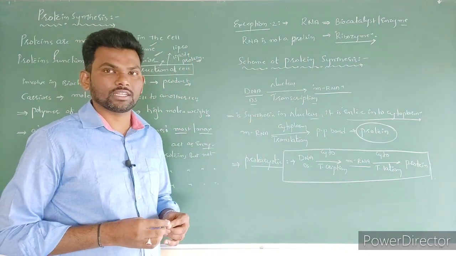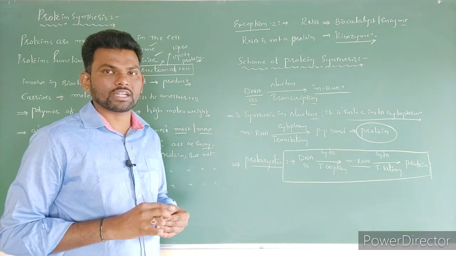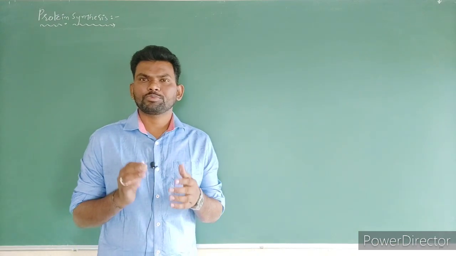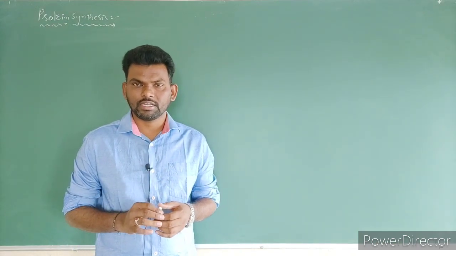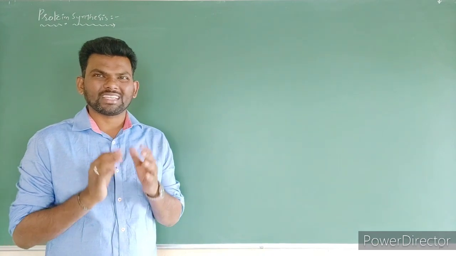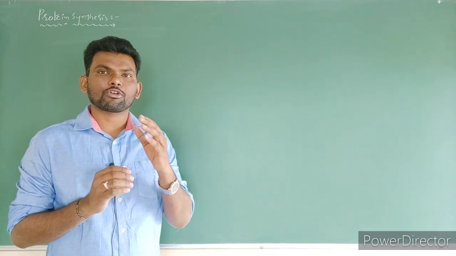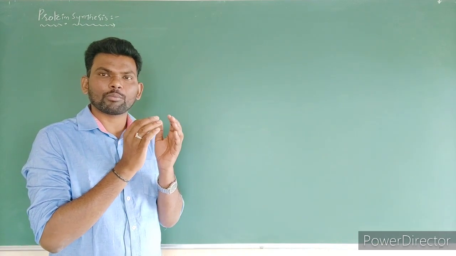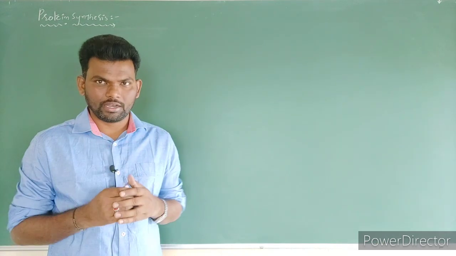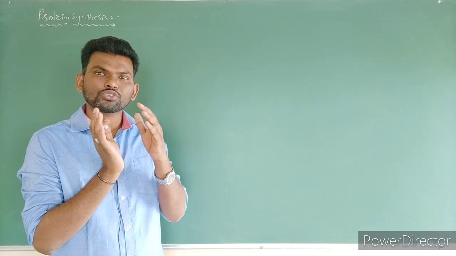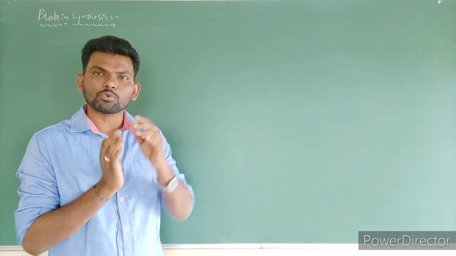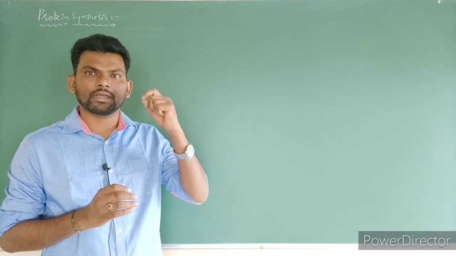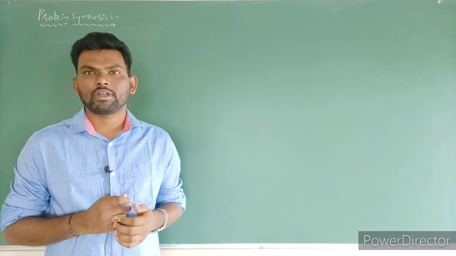Now we enter into the lesson in NCERT, where the transcription heading is given. Transcription is the first part of protein synthesis, right? So during transcription, what happened? What is meant by transcription? Transcription is a copying mechanism. During transcription, DNA containing information is copied into the RNA. But here DNA contains two strands. Out of two strands, only one DNA strand containing genetic information is copied into the mRNA. So such a process is called as what?